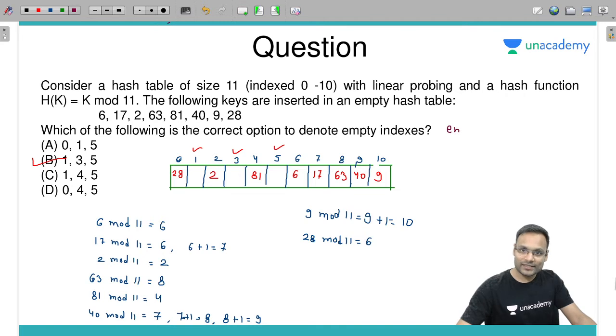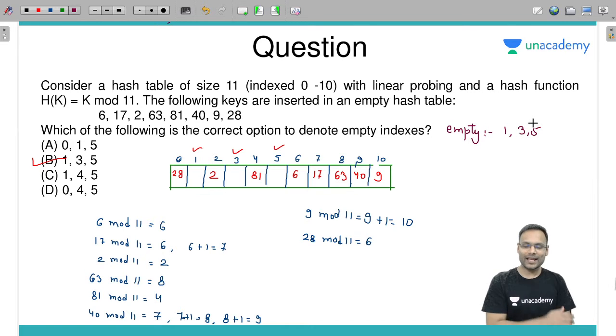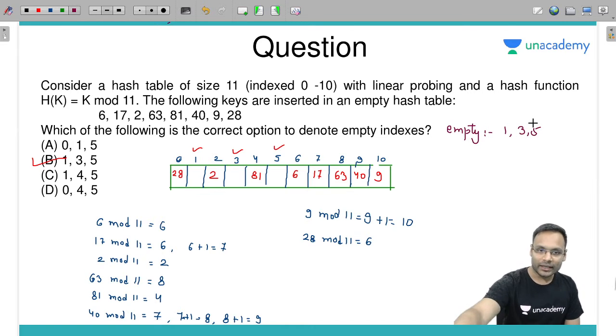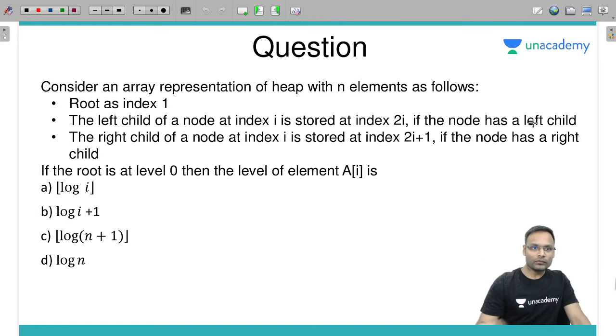So how many empty indexes are there? 3. What are the empty indexes? 1, 3 and 5. That's cool. Got it. Understandable. Next one.